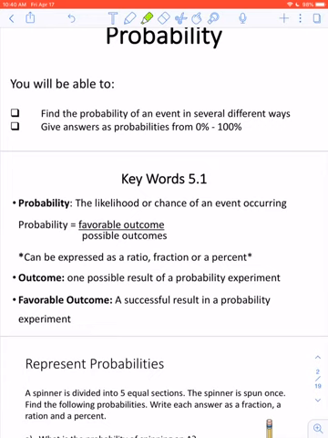Outcome. The word outcome means one possible result of a probability experiment. And a favorable outcome is a successful result in a probability experiment. These terms will make more sense as we go through the lesson, but feel free to look back at them at any point if you are confused.